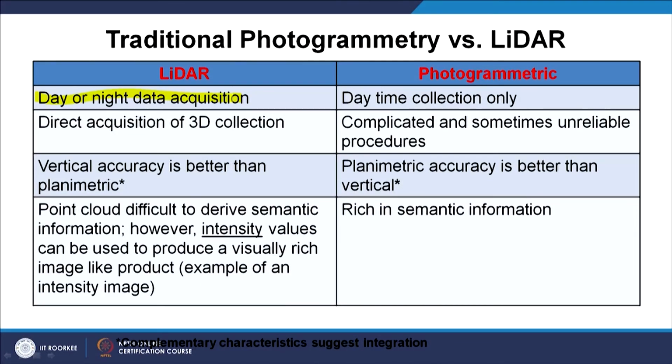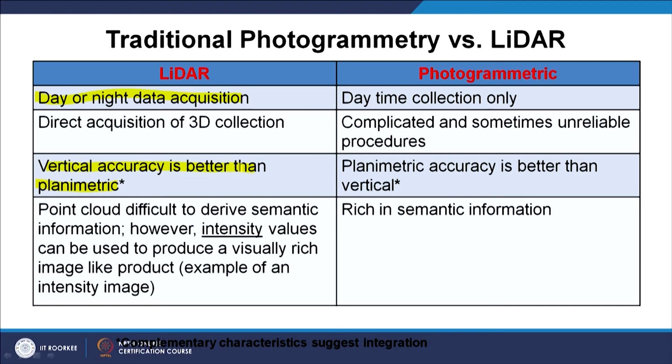Direct acquisition of 3D data is possible with LiDAR, but in photogrammetry it is complicated and sometimes unreliable because of a lack of procedures and other things. Of course, vertical accuracy in LiDAR is very good, better than the planimetric accuracy, and vertical accuracy in photogrammetry can also be good.